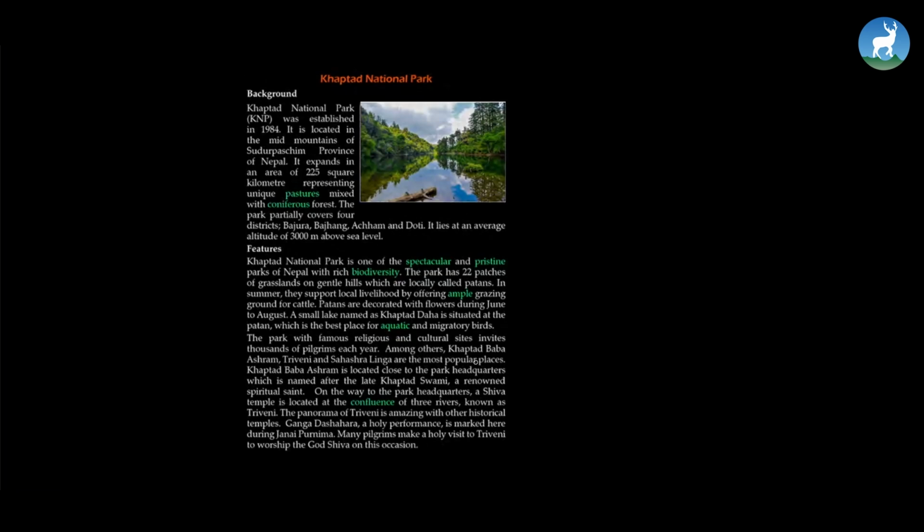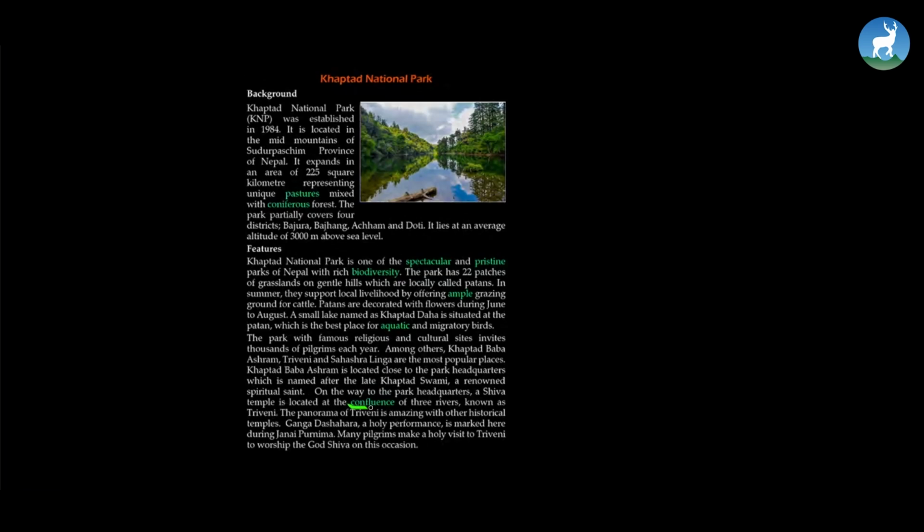Among others, Khaptad Baba Ashram, Triveni and Sahasralinga are the most popular places. Khaptad Baba Ashram is located close to the park headquarters, which is named after the late Khaptad Swami, a renowned spiritual saint. On the way to the park headquarters, a Shiva temple is located at the confluence of three rivers known as Triveni.